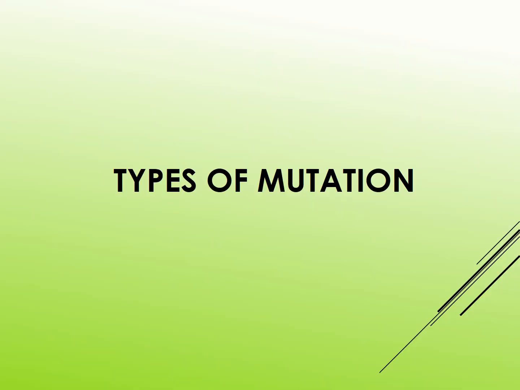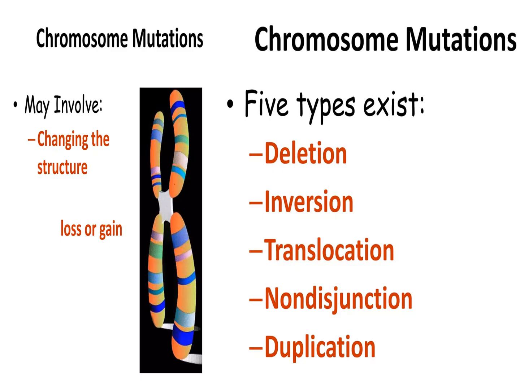Let us see one by one the types of mutation. Chromosomal mutations. It involves changing the structure of the chromosome or loss or gain of a segment of chromosomes. There are 5 types: deletion, inversion, translocation, duplication, and non-disjunction. Let us see one by one. First one is deletion.